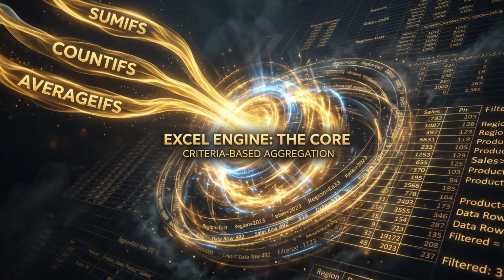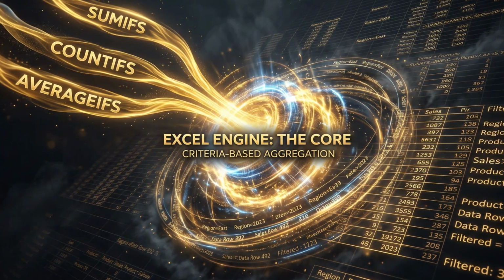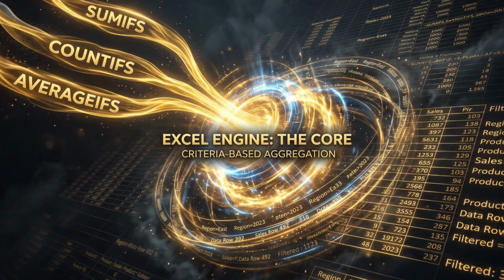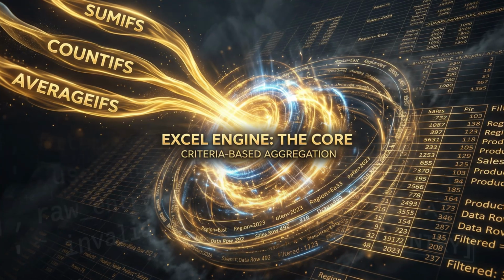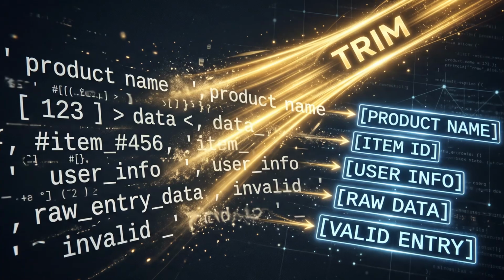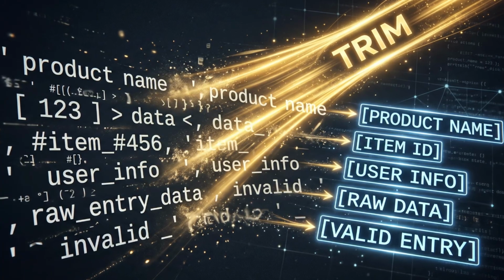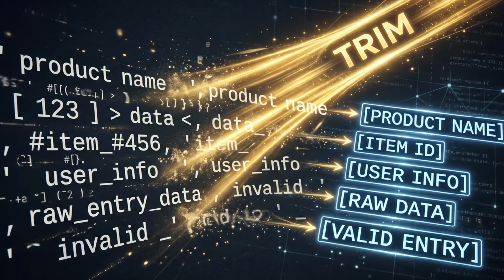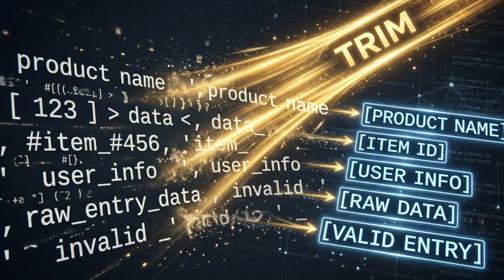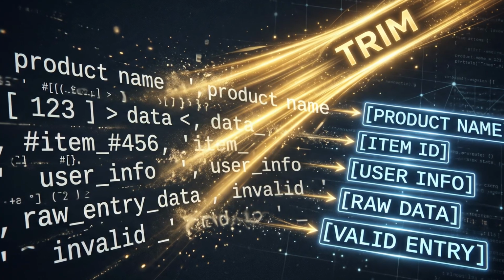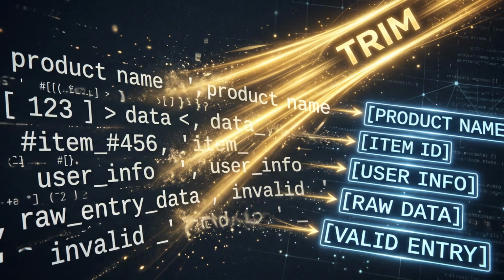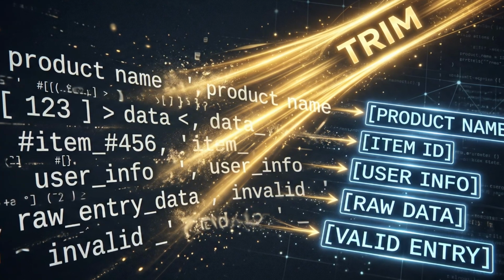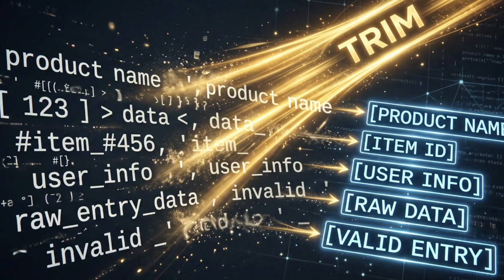Tables ensure that your SUMIFS, COUNTIFS, and AVERAGEIFS formulas expand automatically when new rows are added. Tip 2. Avoid trailing spaces and inconsistent spelling in your criteria columns. If necessary, use functions like TRIM to clean your data.